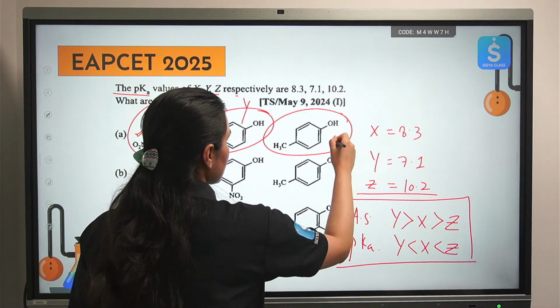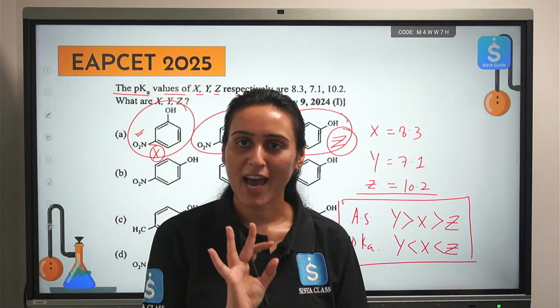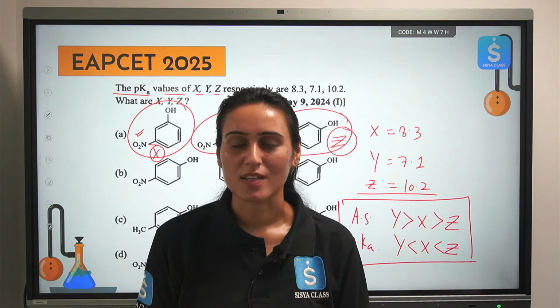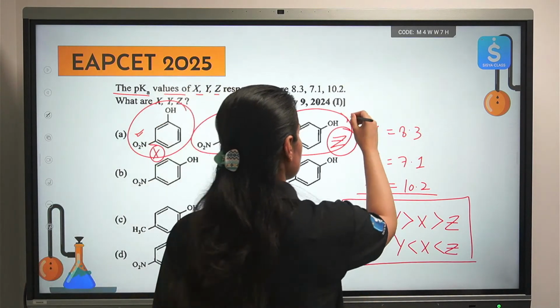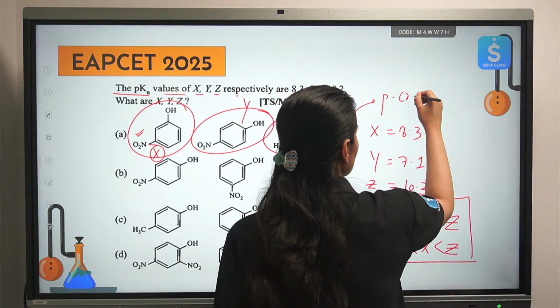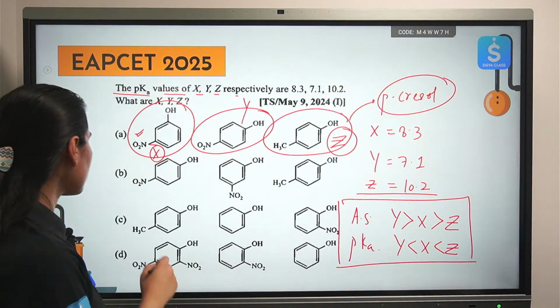And Z is a methyl group at para position. So we will call it as para-cresol. This is the common name that you should know about, para-cresol. So option A is your correct answer, everyone.